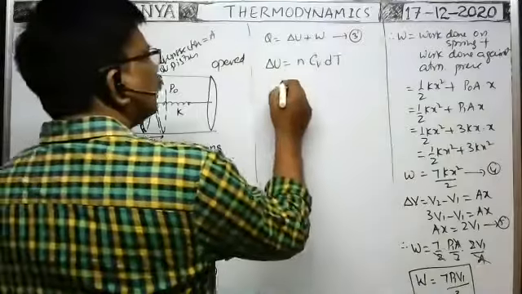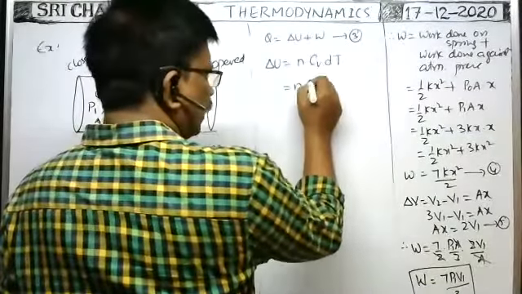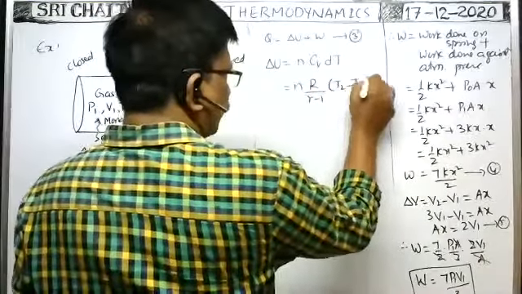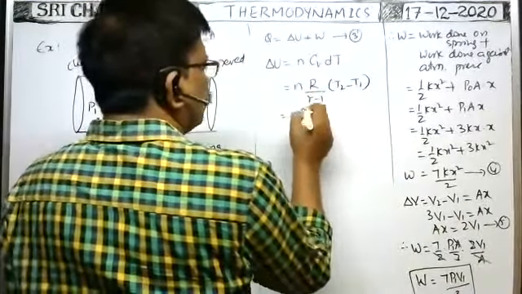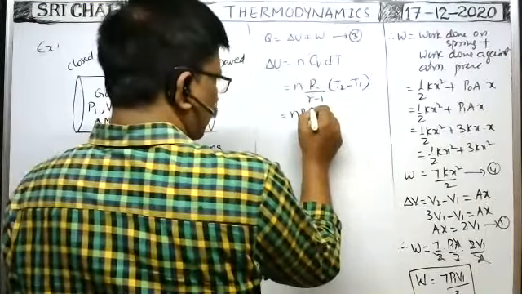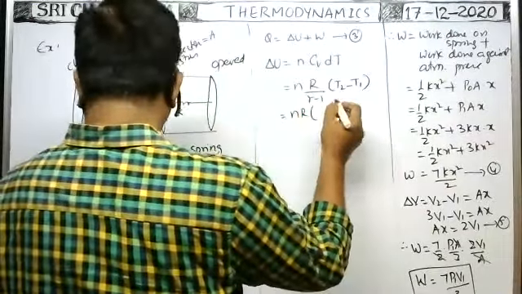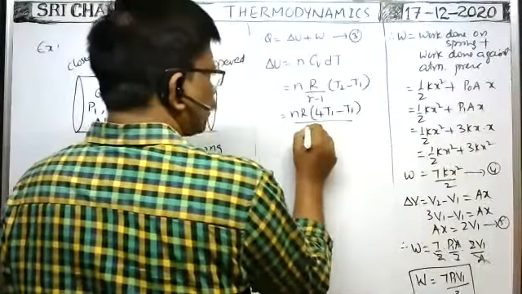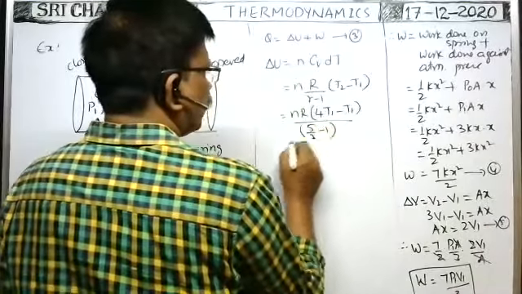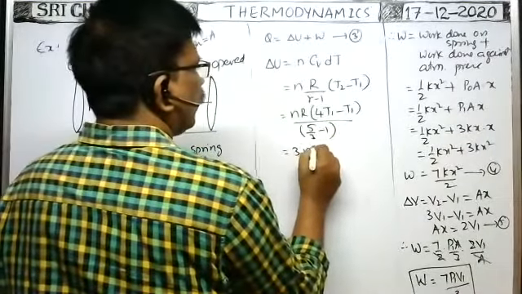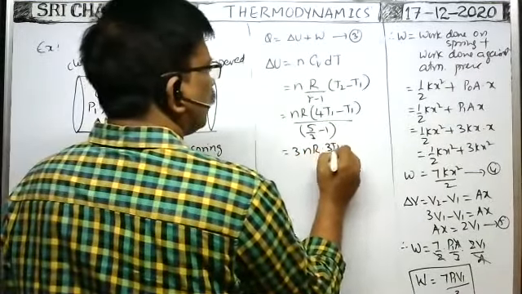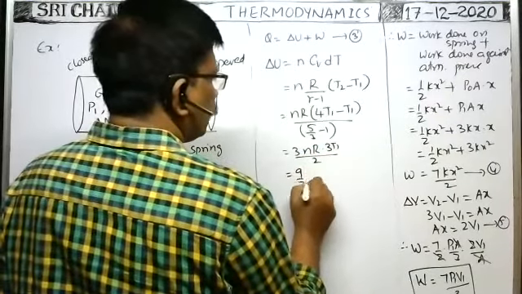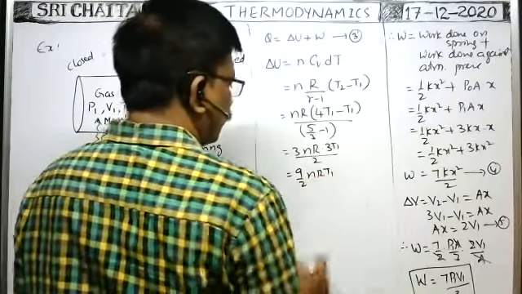N moles you have to take. So n into Cv, which means R by gamma minus 1, into dT, which means final temperature minus initial temperature. nR into T2, which is 4T1 in this case, minus T1, by gamma, which is 5 by 3, minus 1. So that is equal to 3nR into 3T1 by 2. That is equal to 9 by 2 nRT1.